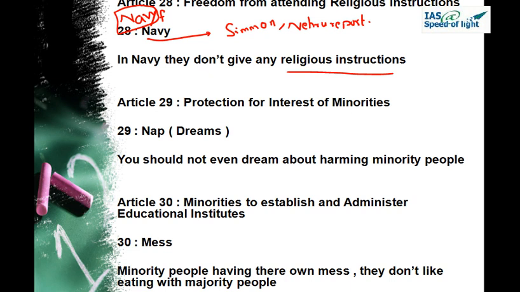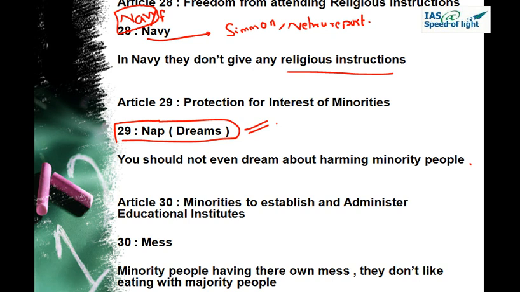Article 29. NP is nap or dreams. It talks about the protection of the interests of minorities. So you should not dream about harming minority people. Okay, you should not even dream about harming minority people, but you should actually always think about how to help them, how to help the lower class people.